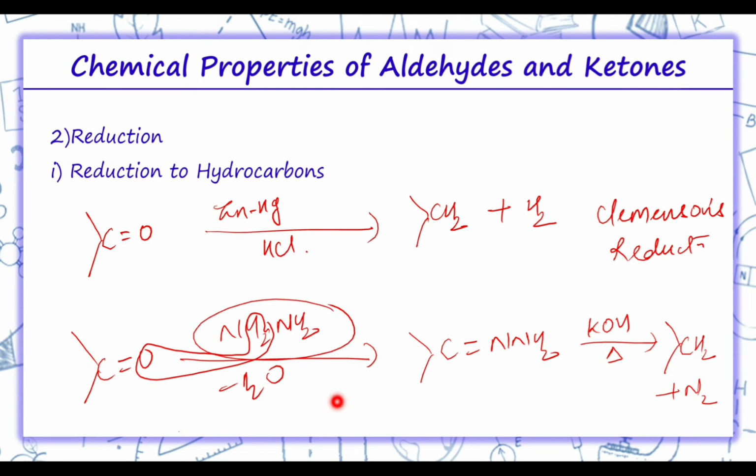So if we take hydrazine over here, this reaction is known as Wolff-Kishner reduction.